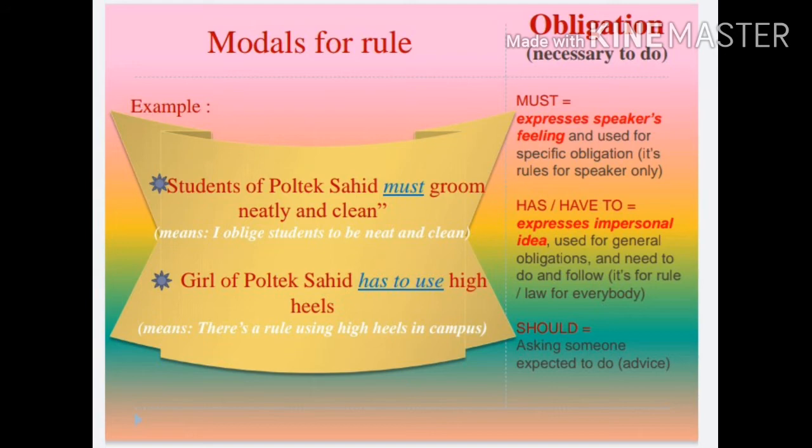Other examples of using must and have to are, number 1, students of Poltek Sahid must be groomed neatly and clean. It means that the speaker obliges students to be neat and clean. Second example, girls of Polytechnic Sahid have to use high heels. It means it's a rule from the institution about using high heels for girls on campus.